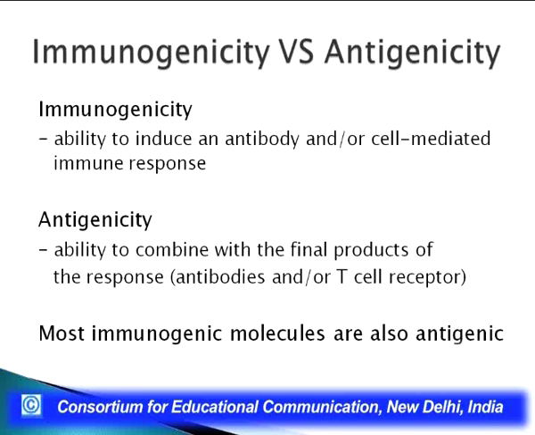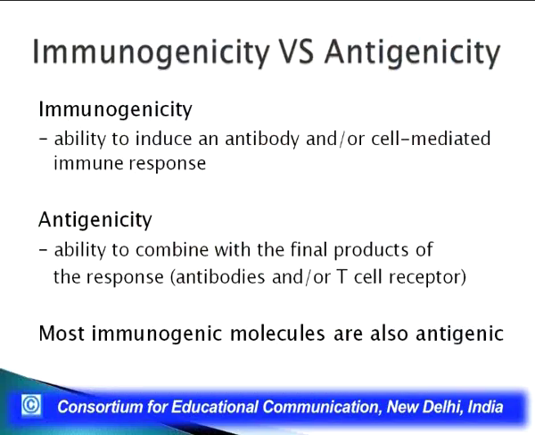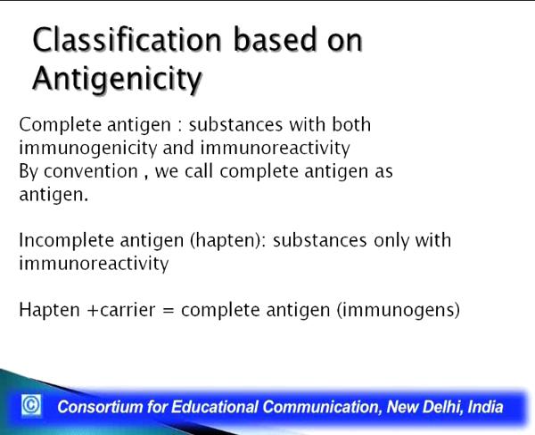So, this ability we call immunogenicity or antigenicity. If it is an immunogen, we call it immunogenicity, that is the ability to produce an immune response and to react to the product. Antigenicity would be the ability to finally combine with the product of the immune response. Now, as already said, most immunogenic molecules are also antigenic, but the reverse is not true.